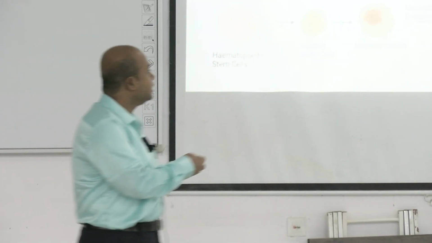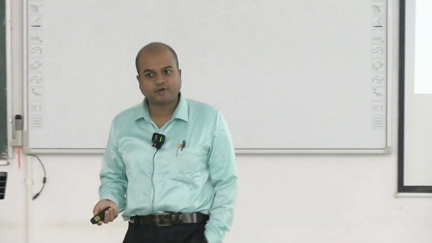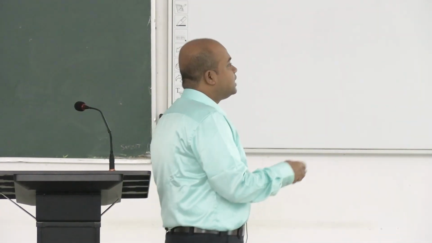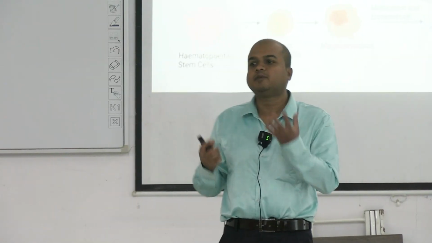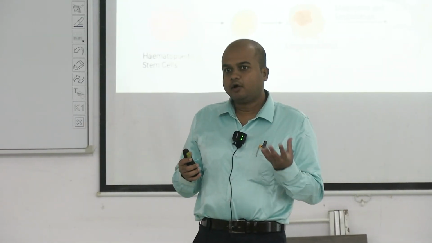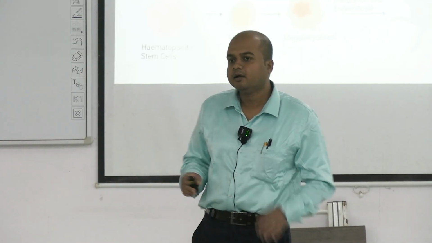Then these fragment down to form the ultimate cell fragments, which are the platelets. When megakaryocytes break down, some structures are also called proplatelets. From the proplatelets, they become the platelets.